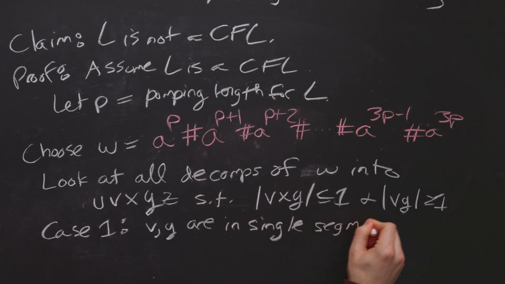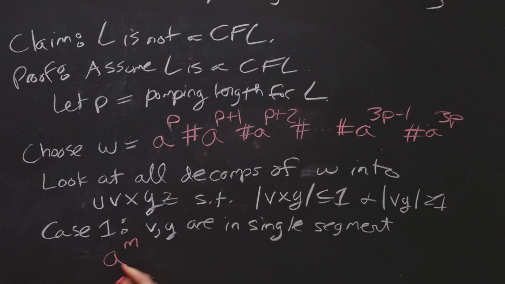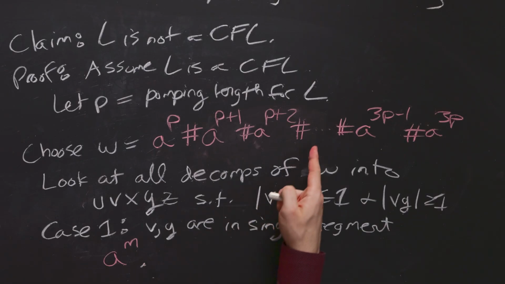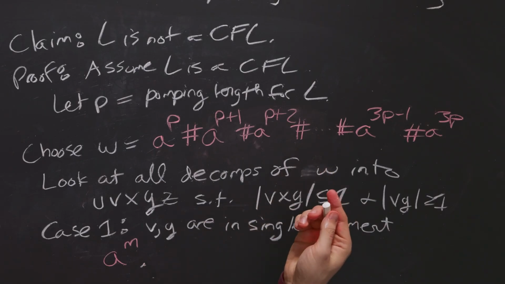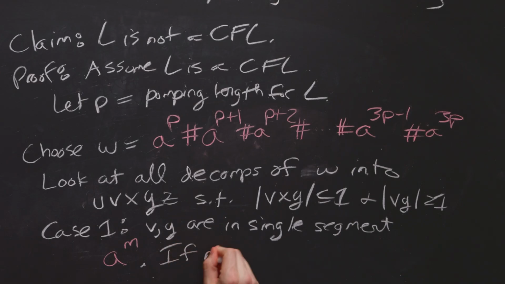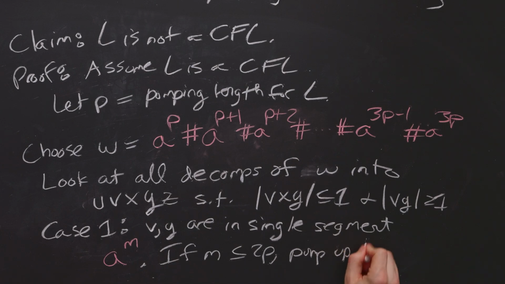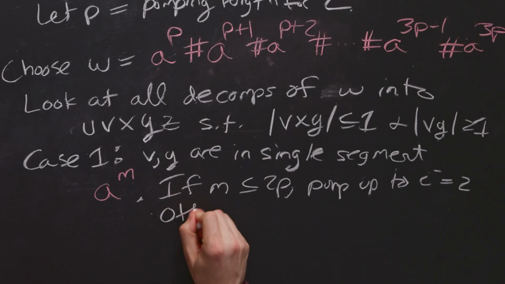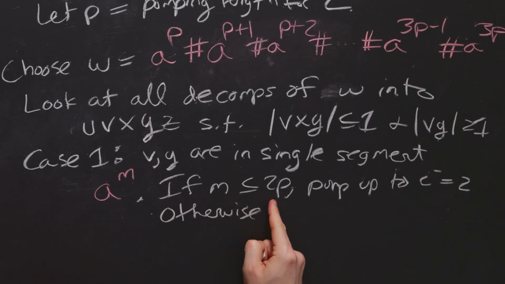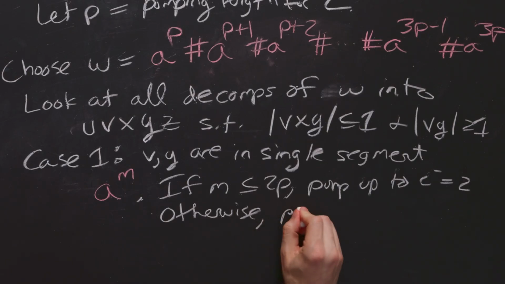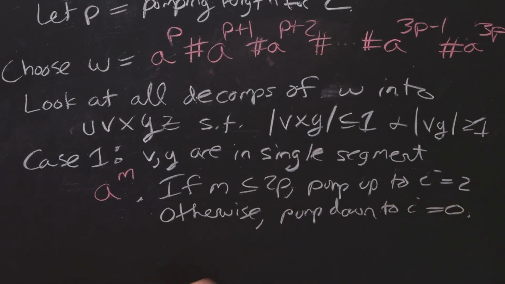So we have to be a little bit careful here to say what the segment actually is. So let's say that it's a to the m, some number m here. Well, if m is at most 2p, then we can pump up to i equals 2. Otherwise, which means that it's bigger than 2p, pump down to i equals 0. And that's the reason that we said before. That is not all decompositions, but this is one important case.